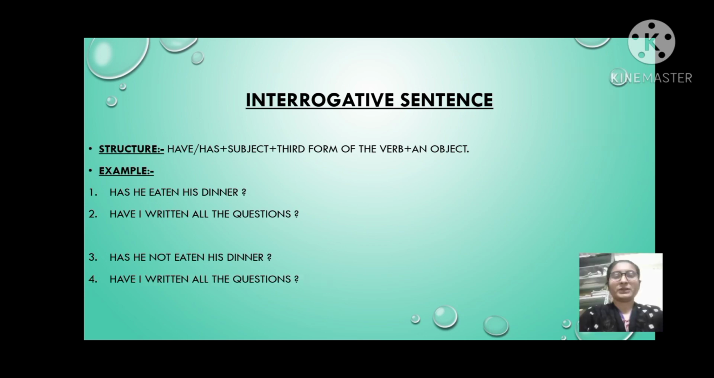Fourth example, have I not written all the questions? So here have is a helping verb, then I is subject, then written is a third form of the verb write, and then all the questions.